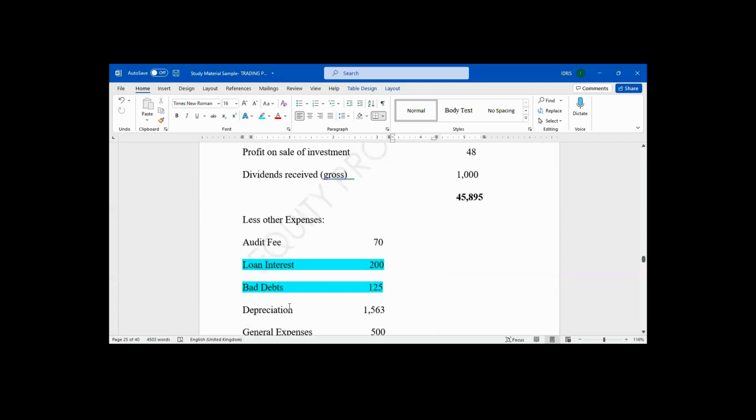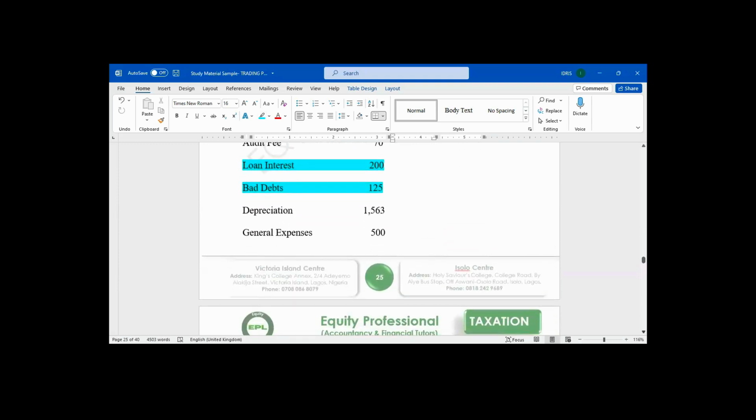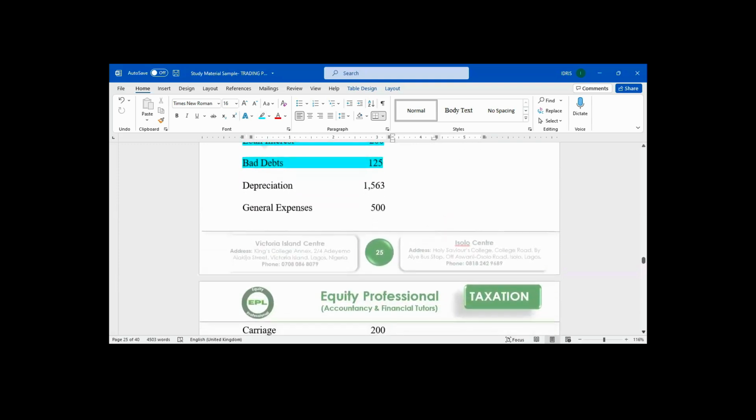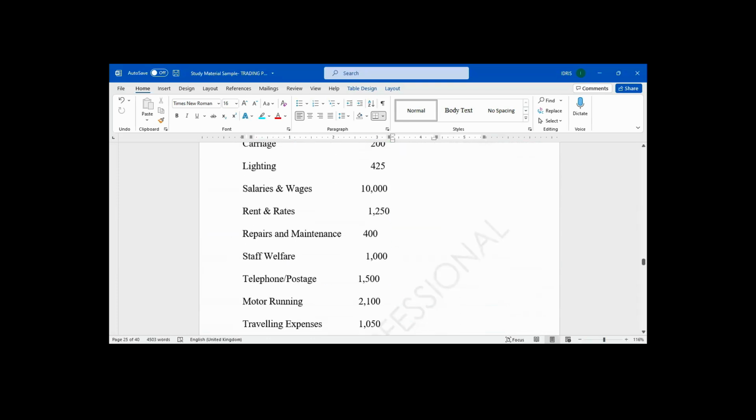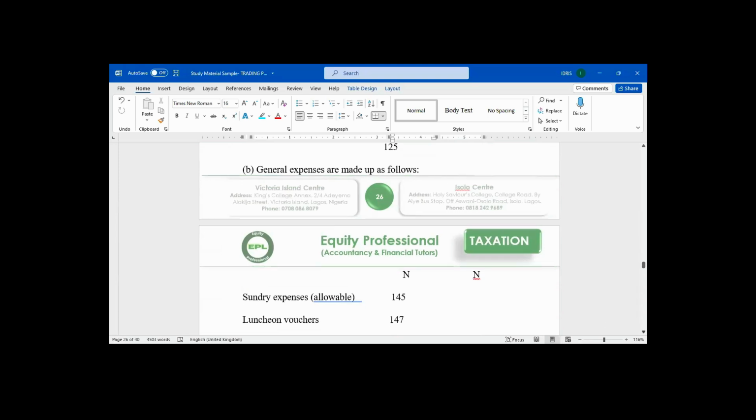the next one is general expenses, 500,000. Is it allowable or disallowable? It is allowable, provided that there is no additional note. But there is an additional note on how they get that 500,000. Look at it. General expenses, additional note B. General expenses is made up as follows. How they get the 500,000 in the account.